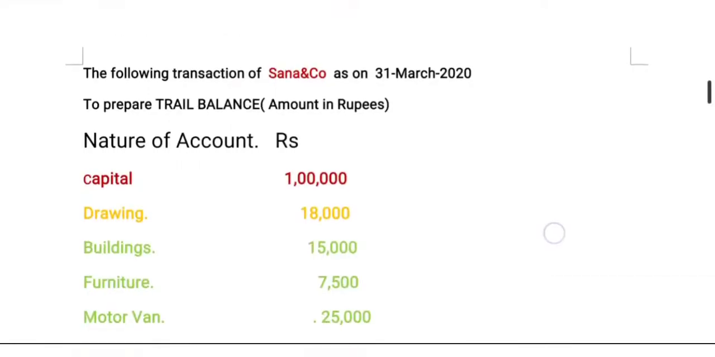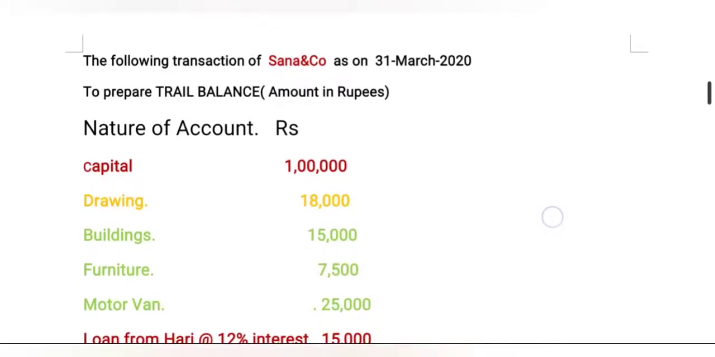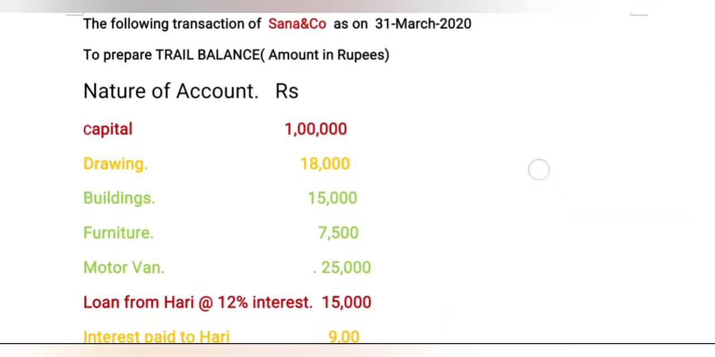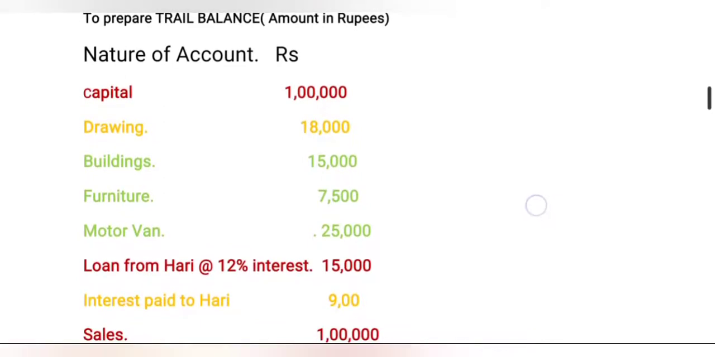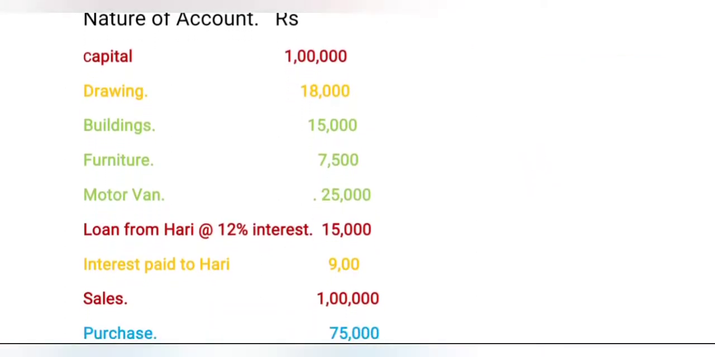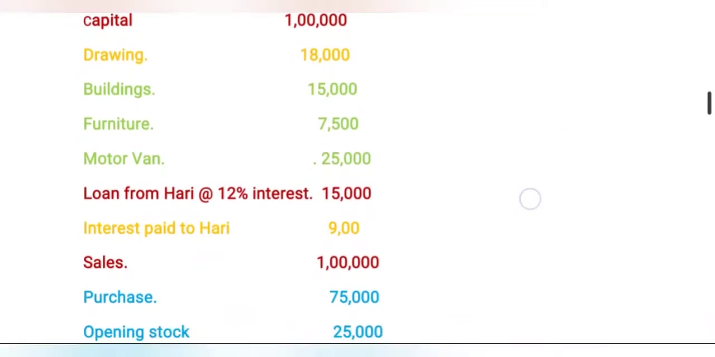First we divide this problem as a proforma of trial balance: which item is debit, which item is credit. Now we go through the accounts. The capital account is on the credit side of the trial balance, as it is a liability. Drawings is an expenditure, so it is on the debit side. Buildings, furniture, motor van are all related to assets, so they are on the debit side of the trial balance.